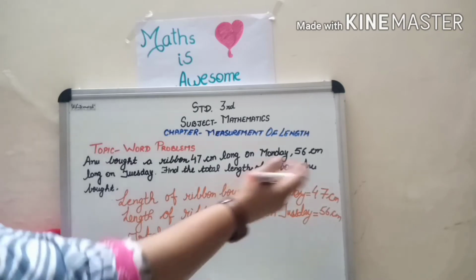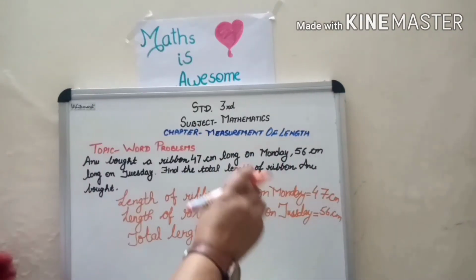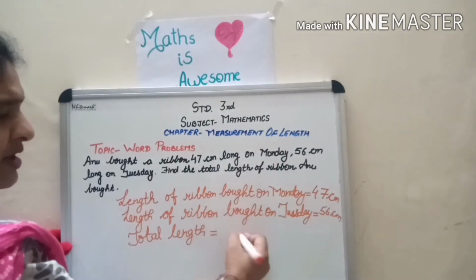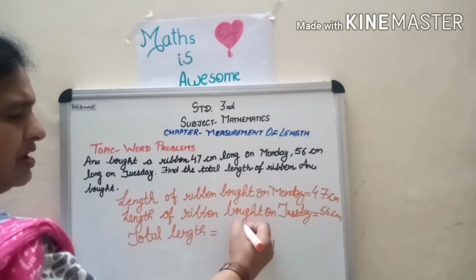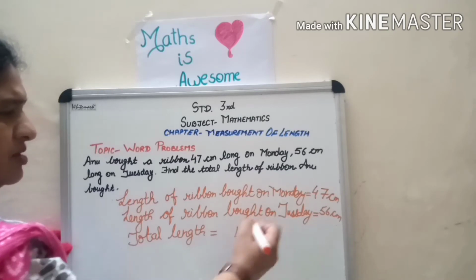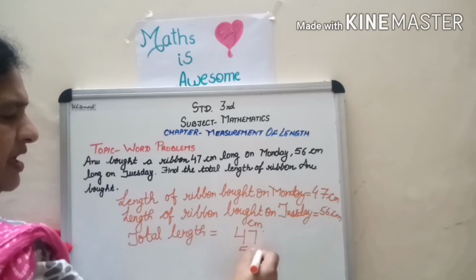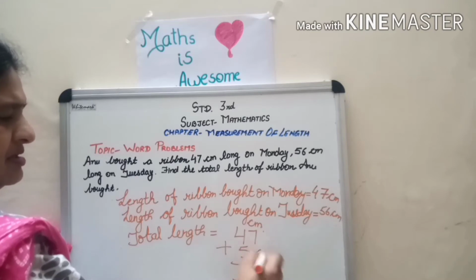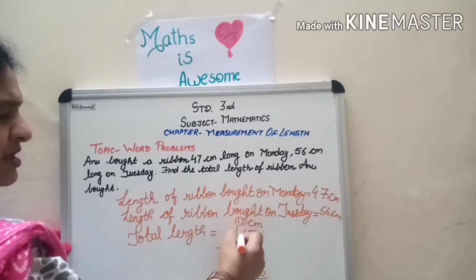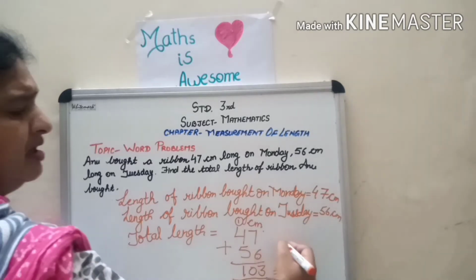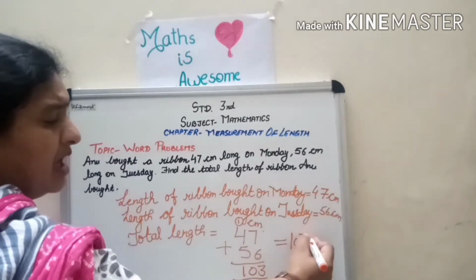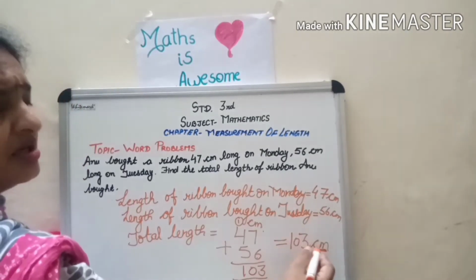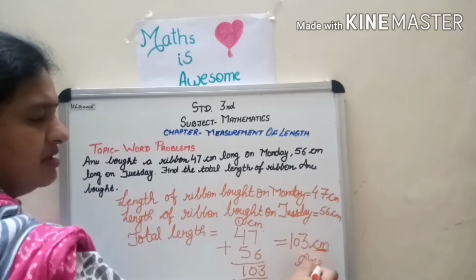Children, if you don't have space on that side to write one digit in one box, you can do the statement below where the boxes are given. You can write a single number in a single box like this, with centimeter on the top. And like this, total means we have to add. 13, 7 plus 6, 13, 1 carry over, 4 plus 1, 5 plus 5, 10. Don't forget to write the answer, children, with the unit. Make sure: 103 centimeter is the answer.